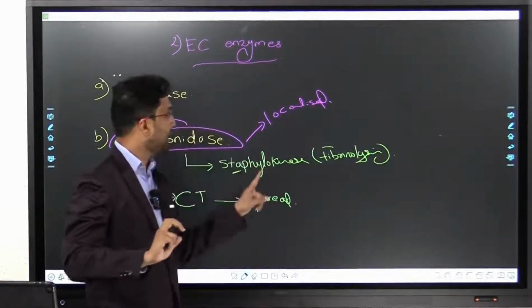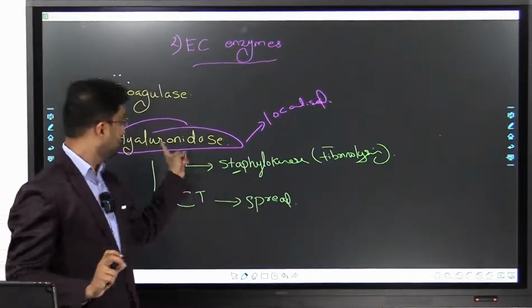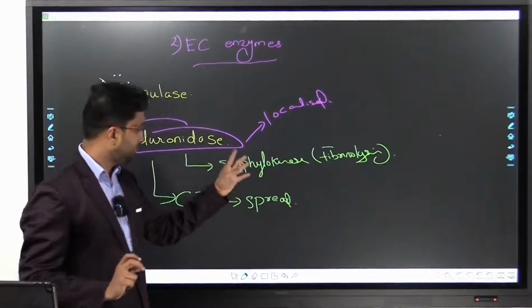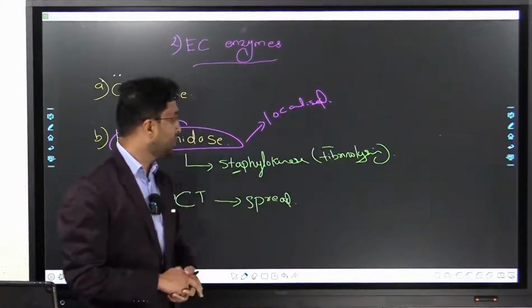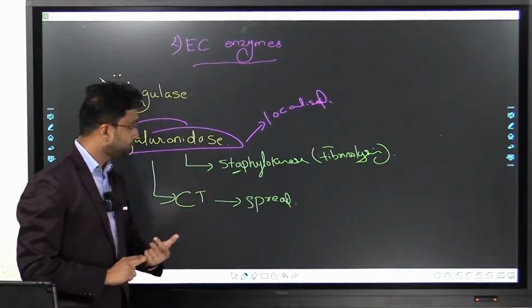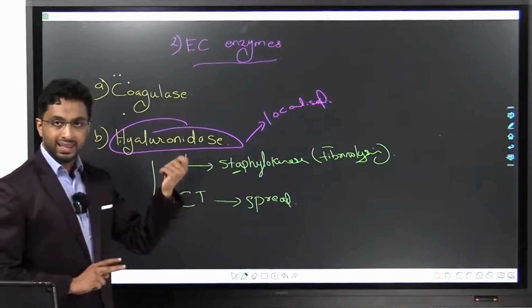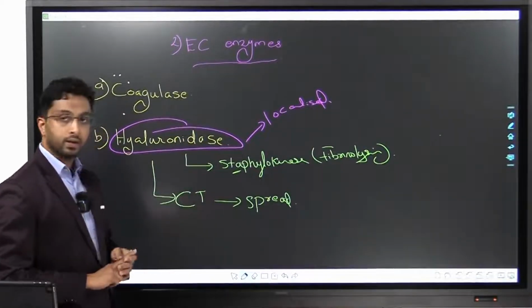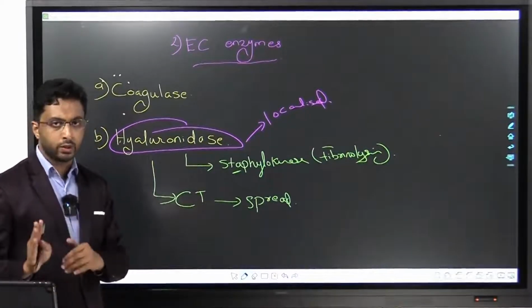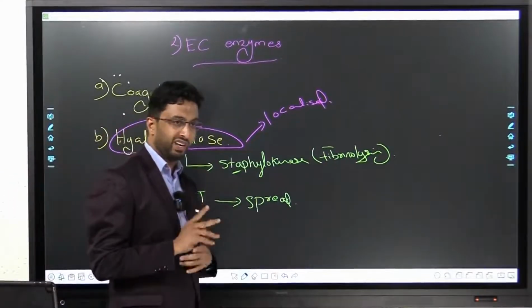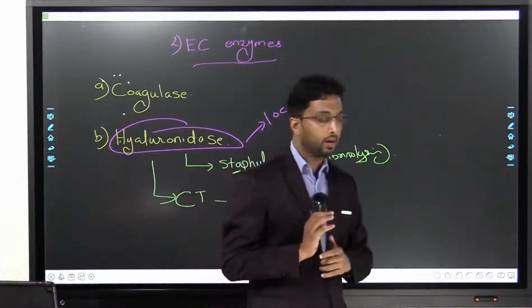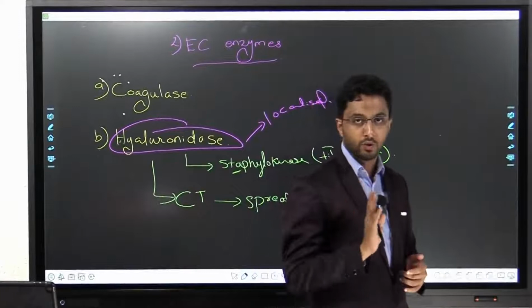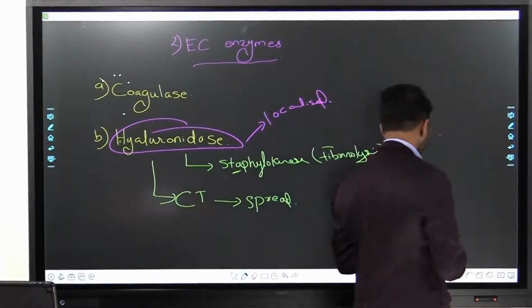Note that staph, though they produce this hyaluronidase or fibrinolysin, is less of a spreading infection. They can ask you that also: which produces more spreading infection and why? It's Streptococcus which is producing more spreading infections.